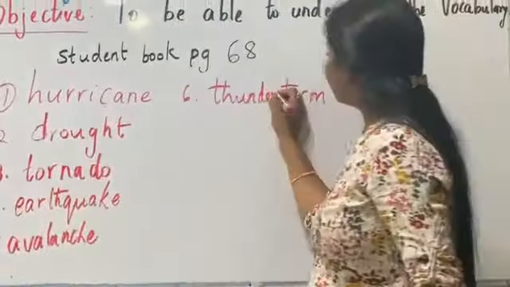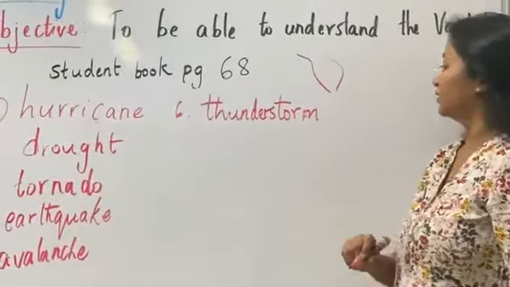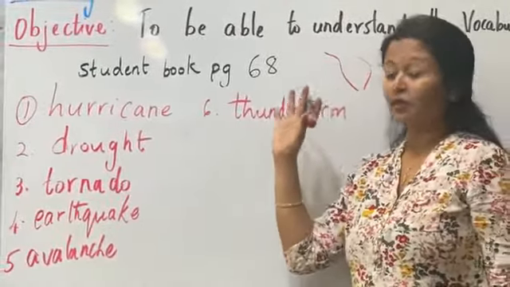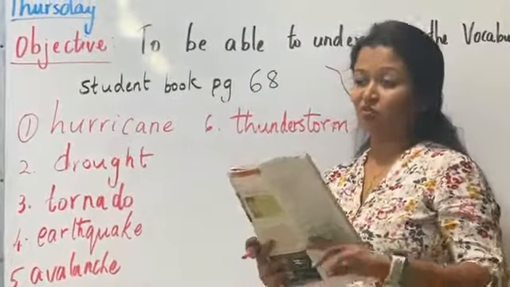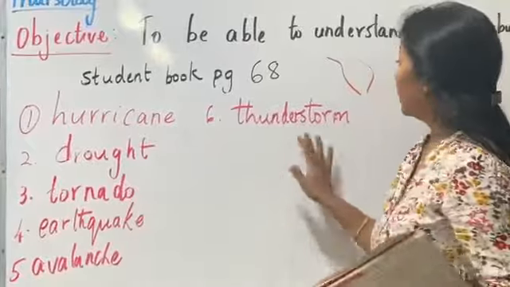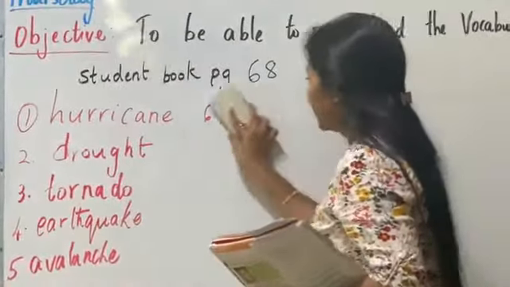So here what happens is there will be a crack in the sky and as the lightning comes up there is thunder, a loud noise, and a storm comes over there. What's the meaning of a storm? A very heavy wind. Okay. Now with that we can move on to the next part of the exercise.